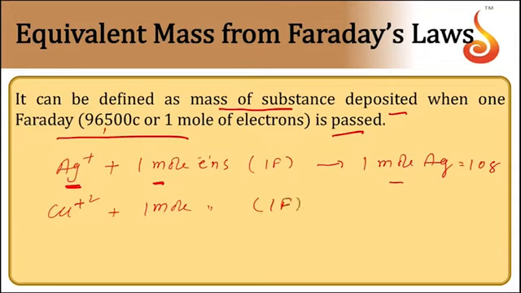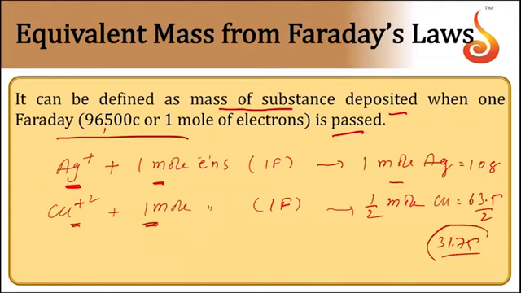Now when you take a copper ion solution, and here you pass the same 1 mole of electrons, say 1 Faraday of charge. Each copper ion requires 2 electrons. So if you pass 2 moles, you are going to get 1 mole of copper. Since we are passing only 1 mole here, you are going to get half a mole of copper, which is equal to 63.5 by 2, which is equal to 31.75. Now this 31.75 and 108 are nothing but the equivalent masses of these two metals.